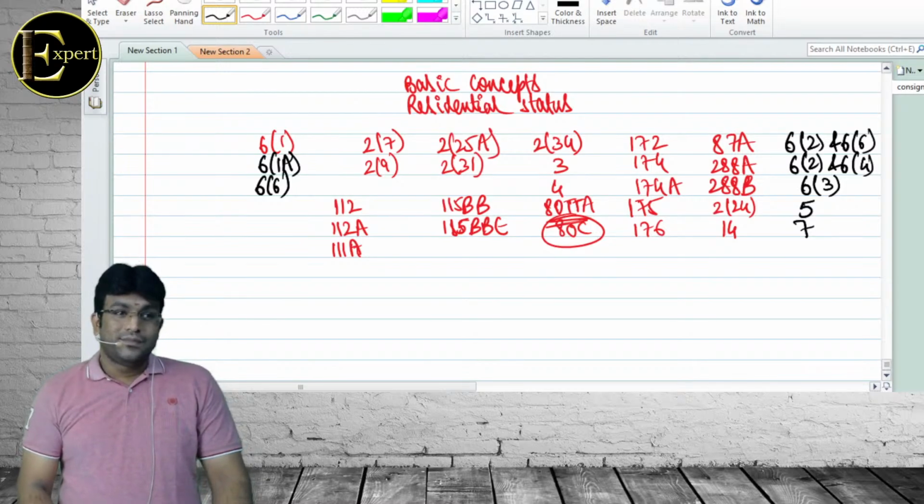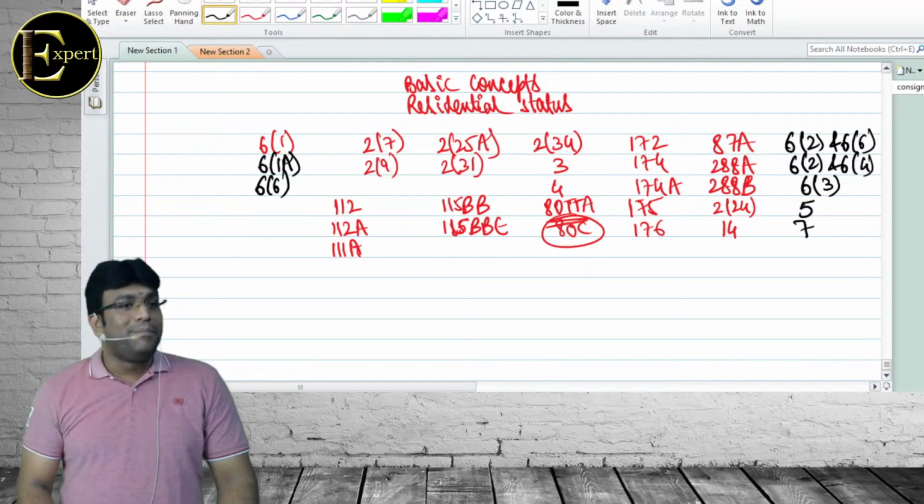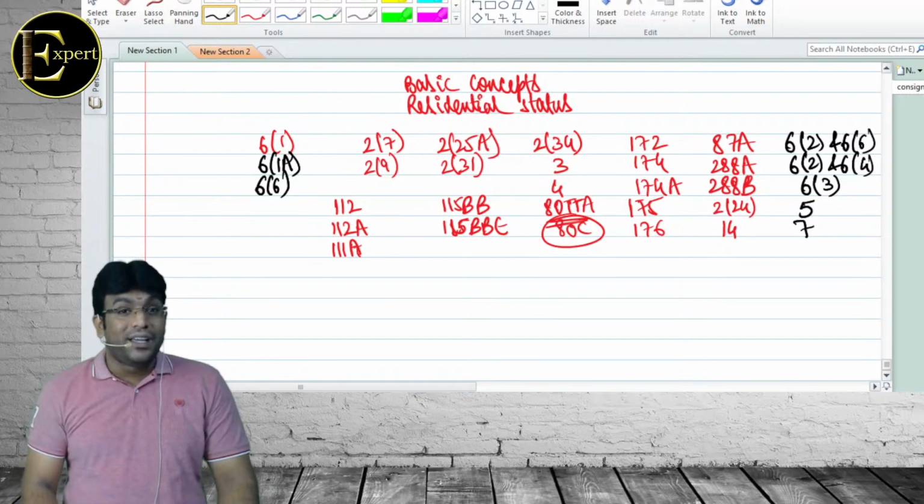Accrued, deemed to be accrued. Deemed to arise. Received, sorry, deemed to be received in India. Deemed to be received in India. Yeah, the employer contribution more than 12% of salary.